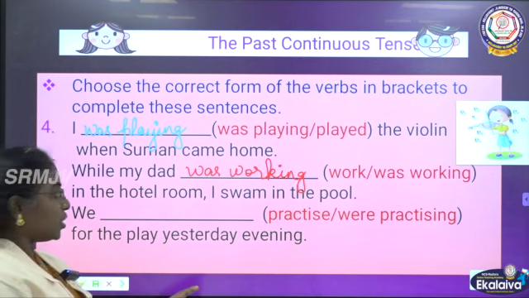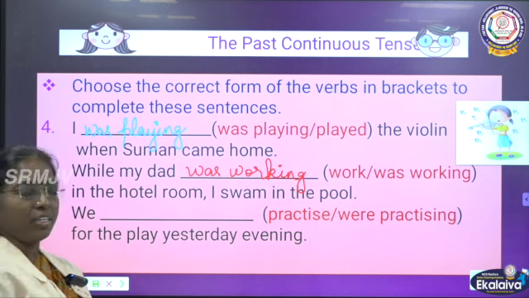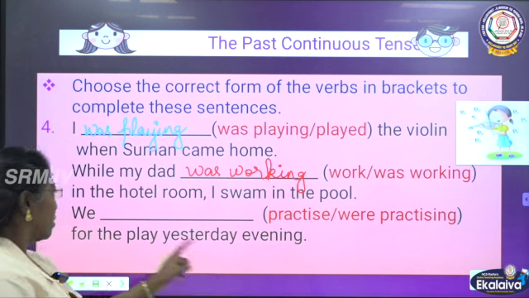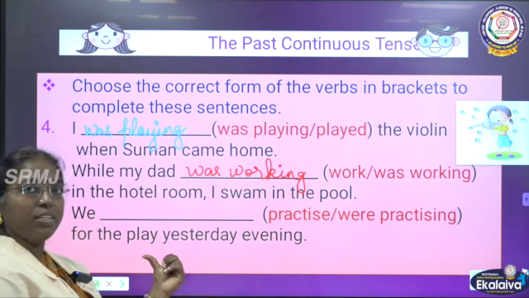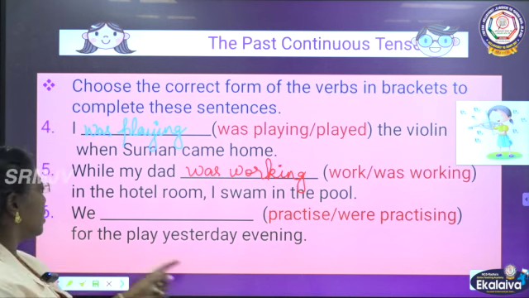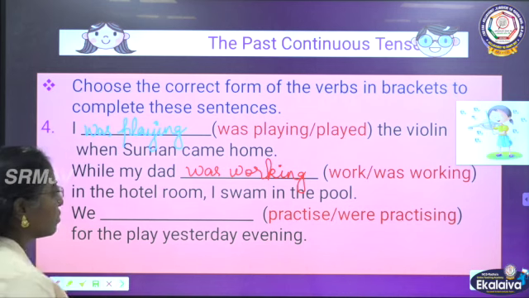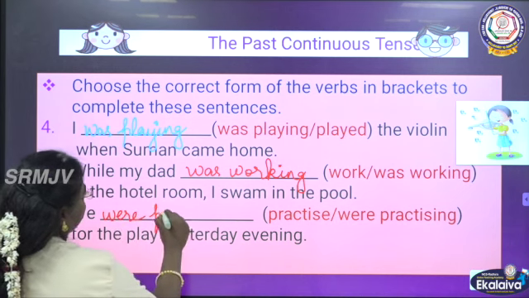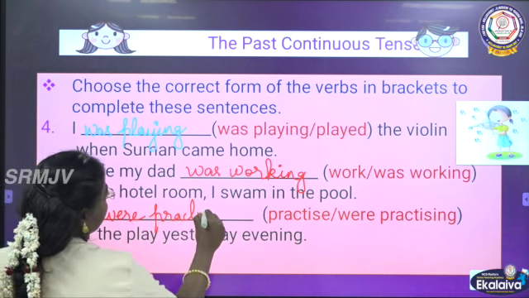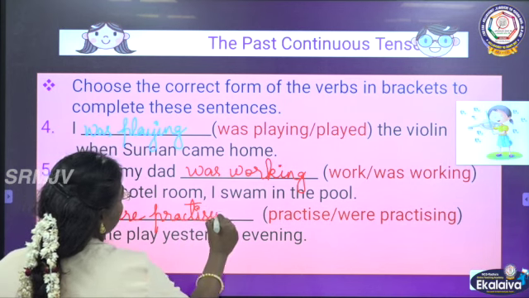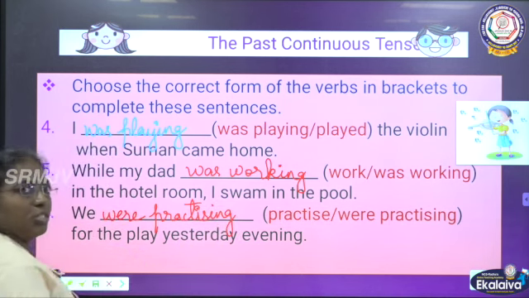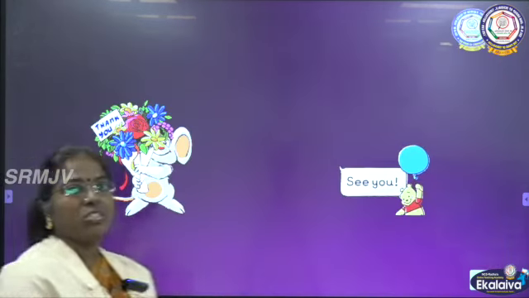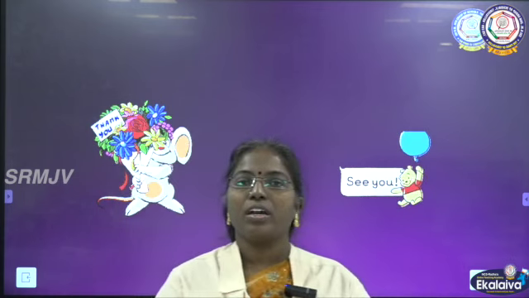And we dash for the play yesterday evening. We practice or we were practicing. We were practicing because of yesterday and we is plural. So, we were practicing for the play yesterday evening. Understood? Okay children, you just go through this, have a glance.